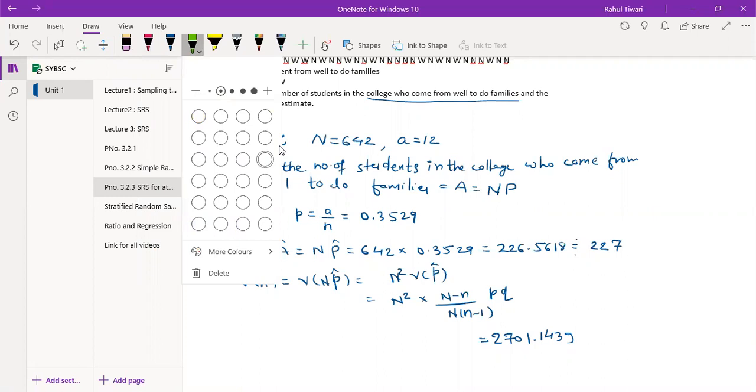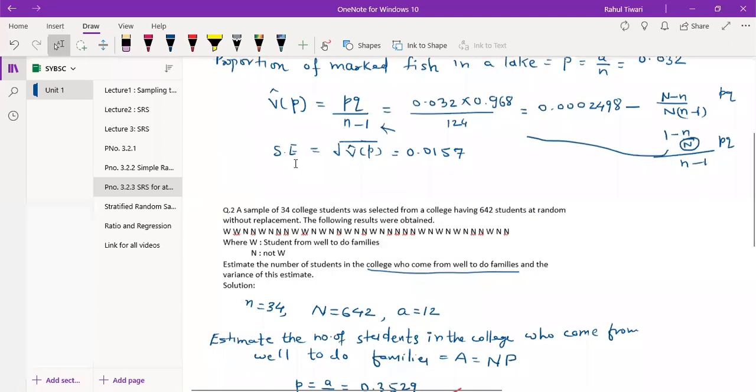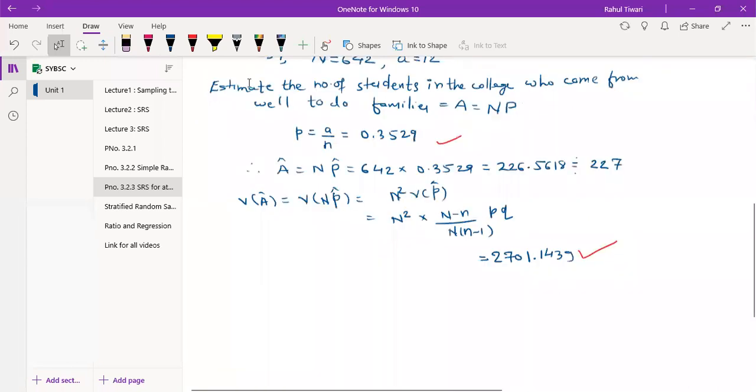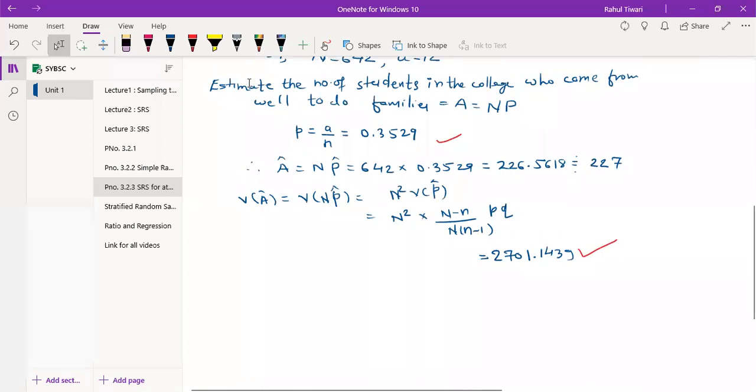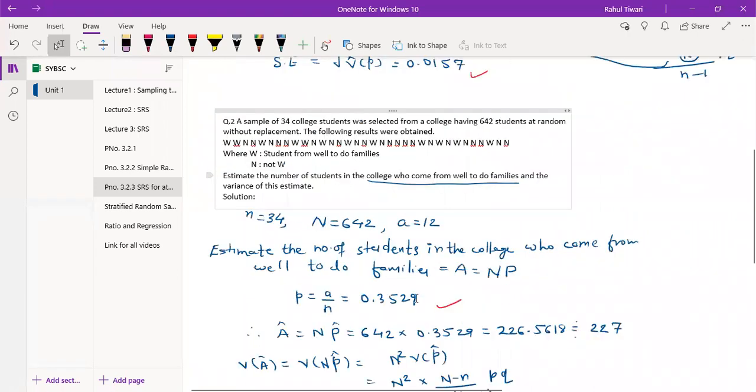I think this one, I hope it is correct. Now you can go, just do the calculation. Take 2 minutes to do the calculation so that you can move to the next example.